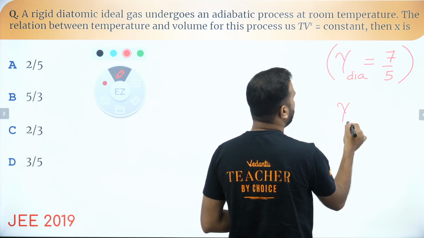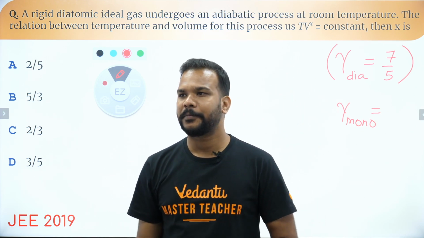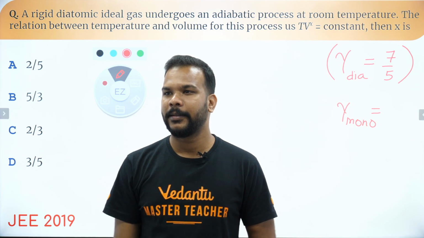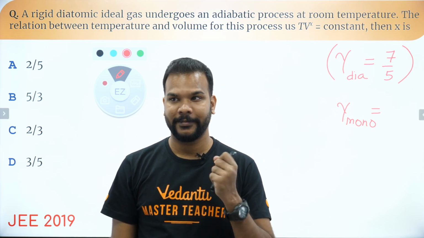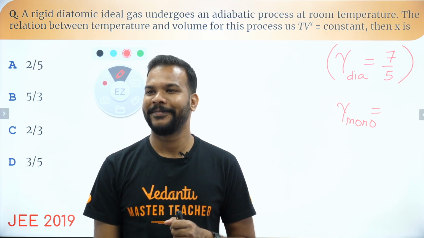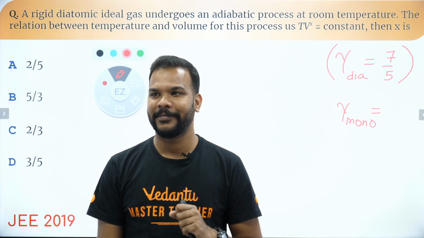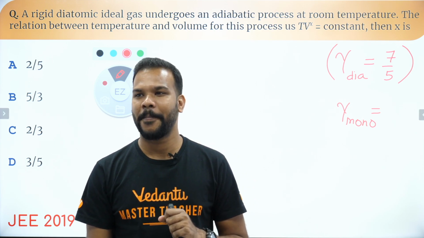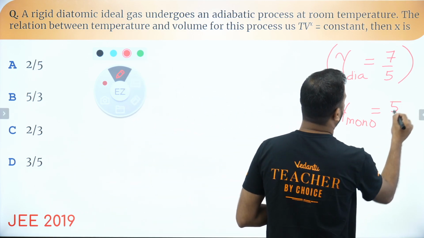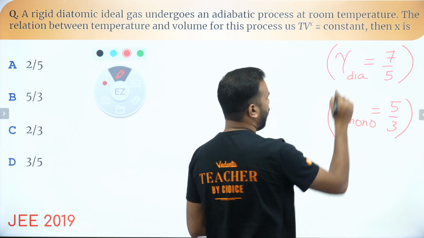Though it is not needed in this one, can you tell me for monoatomic as well, guys? Let's have a quick revision on that. Can you tell me for monoatomic gas? Cp by Cv is always more than 1, by the way. It's 5 by 3. Remember that, guys. We'll be needing the value of gamma for diatomic gases.